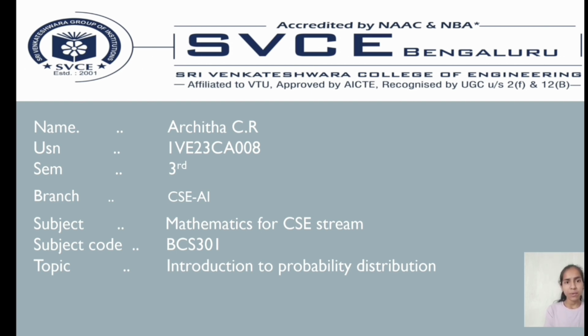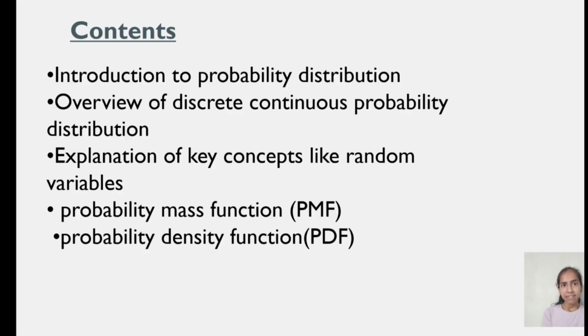The subject we are going to discuss in this video is Mathematics for CSE stream. The subject code is BCS301. The topic we are going to discuss is Introduction to Probability Distribution. Let us see the contents: introduction to probability distribution, overview of discrete and continuous probability distribution, explanation of key concepts like random variables, probability mass function and probability density function.